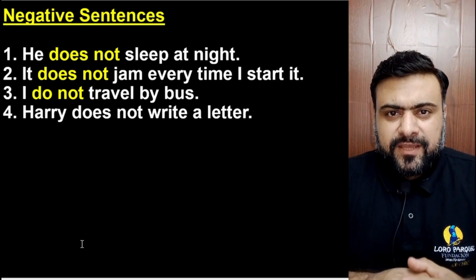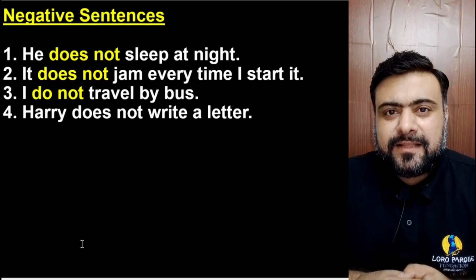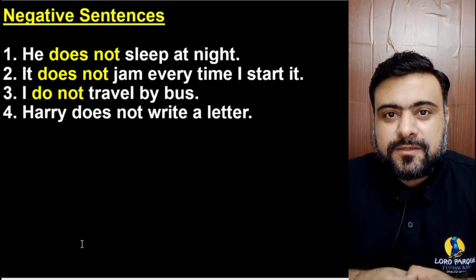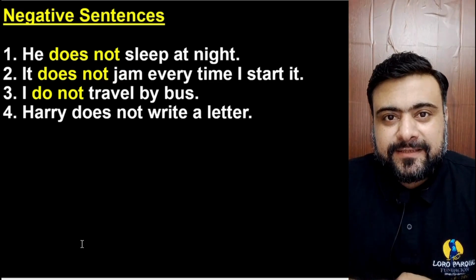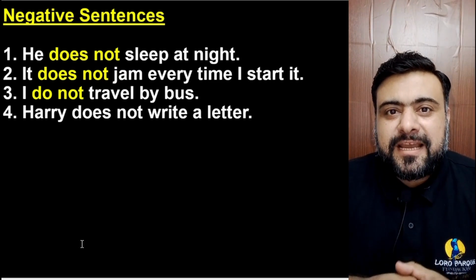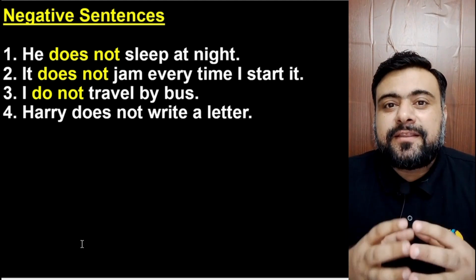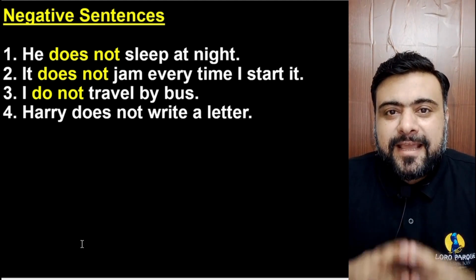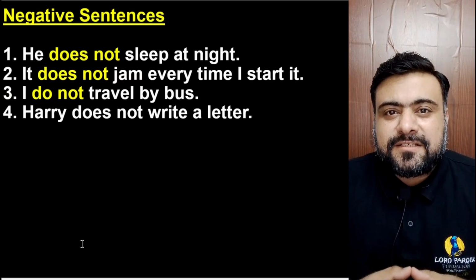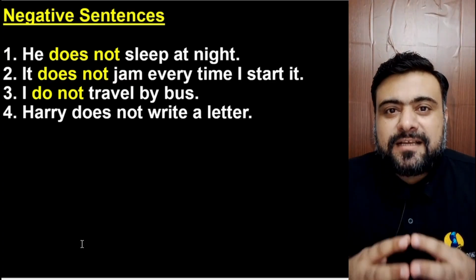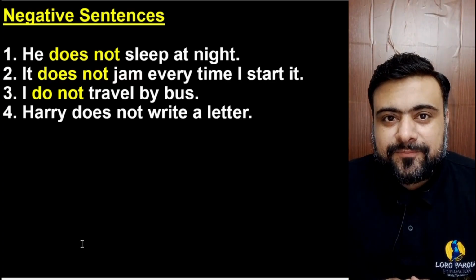So if the positive is he sleeps at night, the negative will be he does not sleep at night. He does not sleeps at night is wrong, it's incorrect. The correct negative of the present indefinite tense is he does not sleep at night.